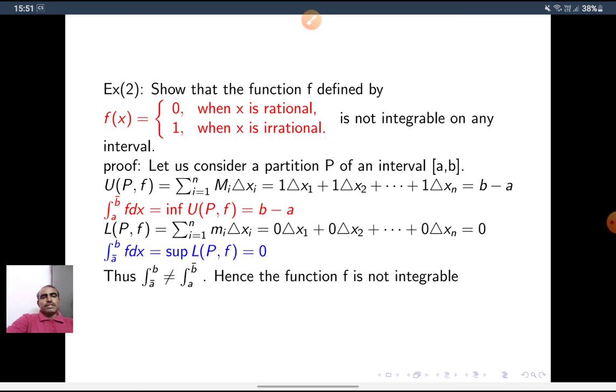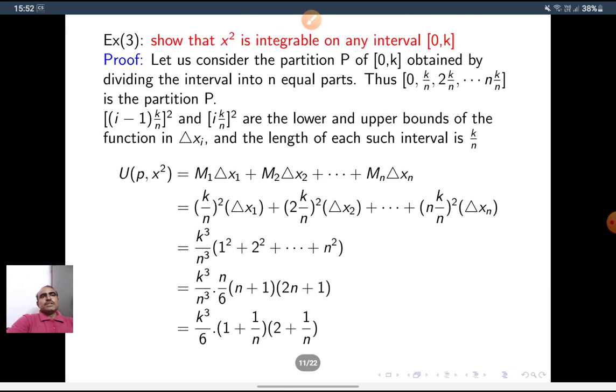So we get only two function values, either 0 or 1. So 1 is the supremum and 0 is the infimum. So 0 into delta x1 plus 0 into delta x2 is equal to 0. So the lower integral of f of x dx is the supremum of LPF, that is 0. Observe this. The upper integral is b minus a, the lower integral is 0. Both are not equal. Hence, the function is not integrable.